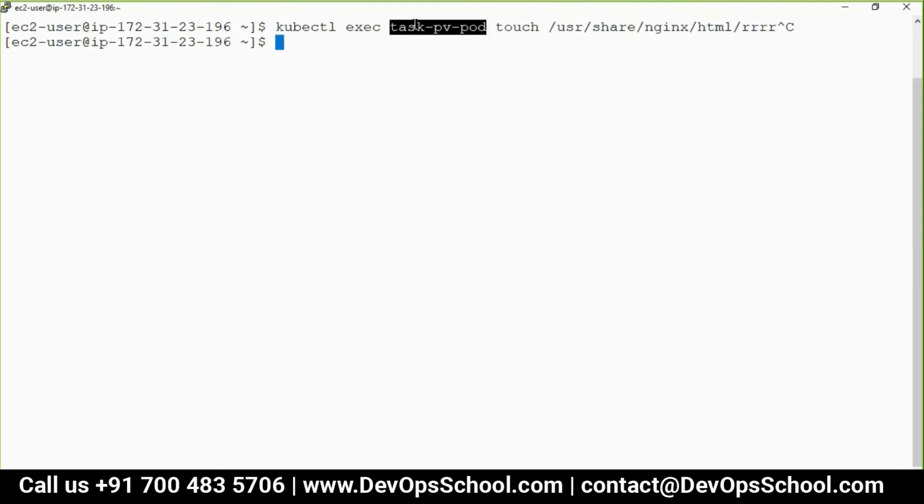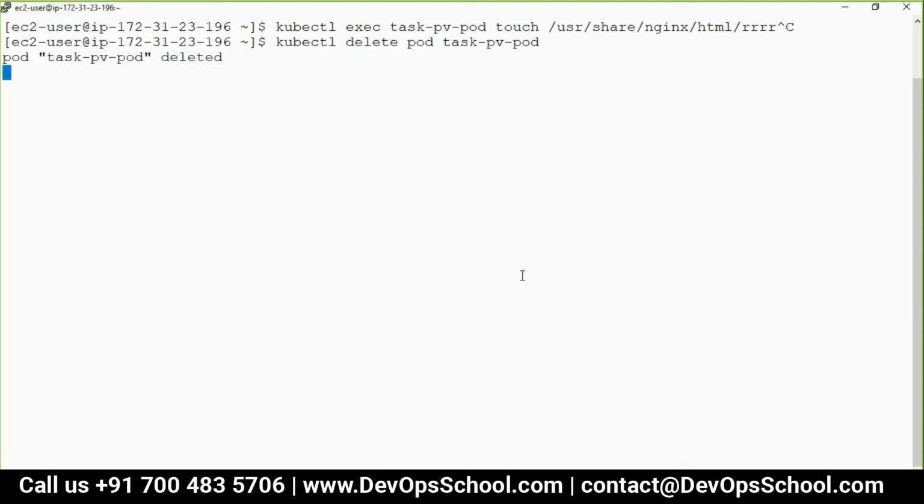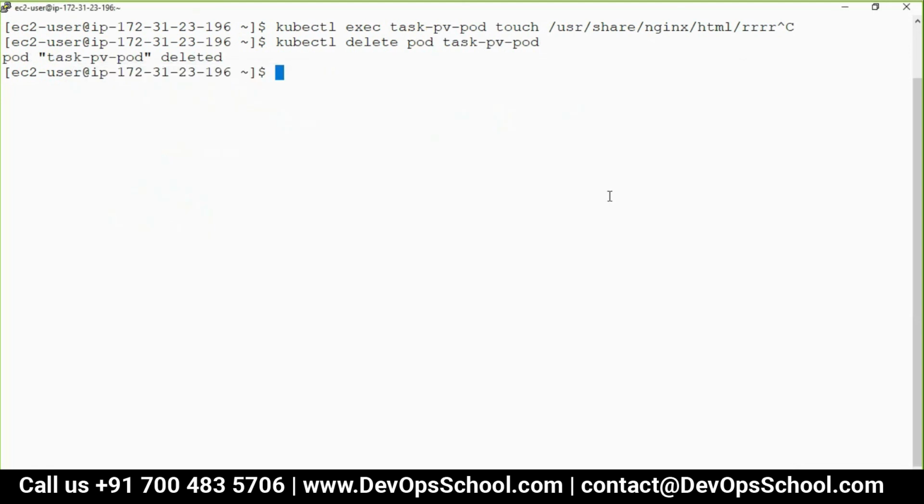kubectl delete pod, yeah, and you see here, the data is not gone. So that way the data is persistent. Pod gone, data is not gone, and that is all about persistency.